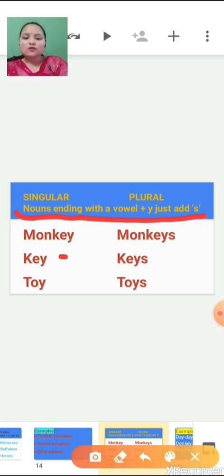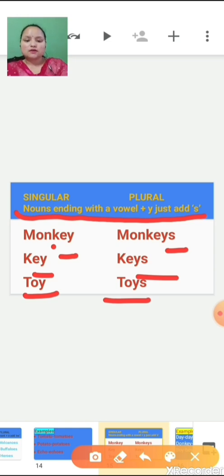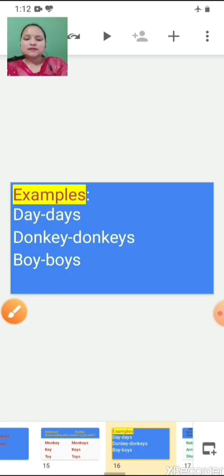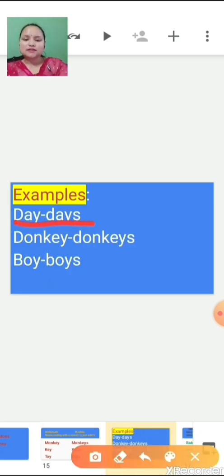It is ending with Y and E is your vowel. So we added S at the end, and monkey became monkeys. Key, keys. Toy, toys. Day, days. Donkey, donkeys.